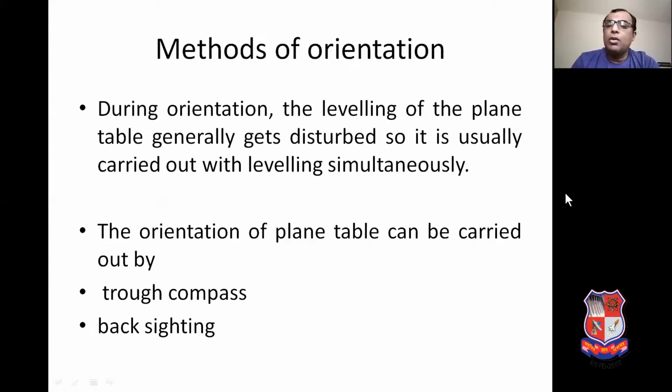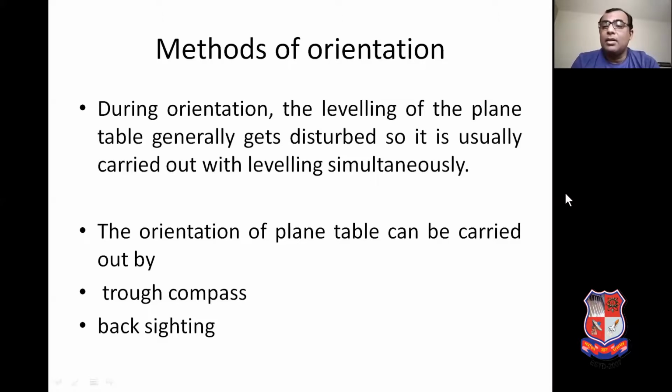Now, during the orientation process, leveling of the plane table generally gets disturbed. When you are fixing the direction of the plane table, it is obvious that the assembly of the plane table with the tripod stand is not perfect, which is also one of the disadvantages of the plane table. Chances of getting a disturbance in the leveling increase. So orientation and leveling should be done simultaneously during the surveying process.